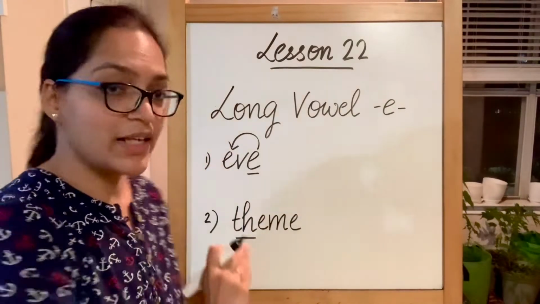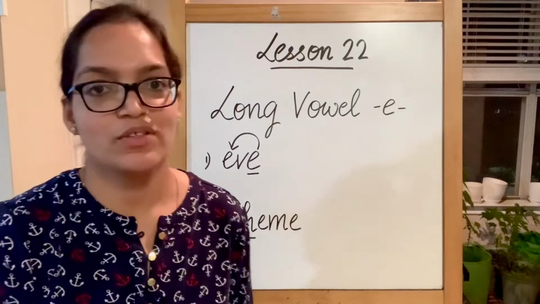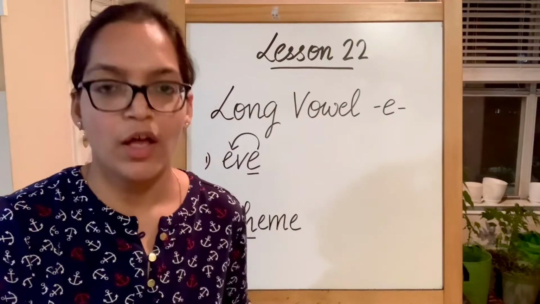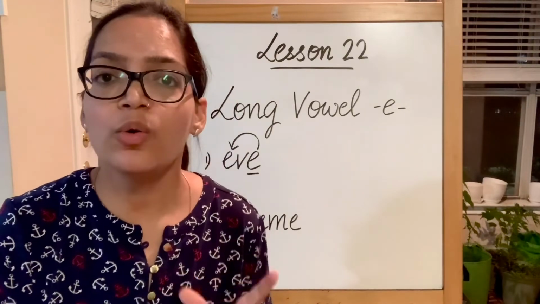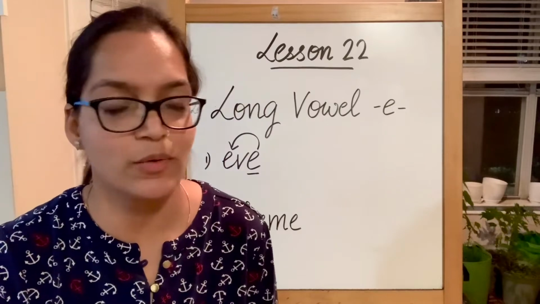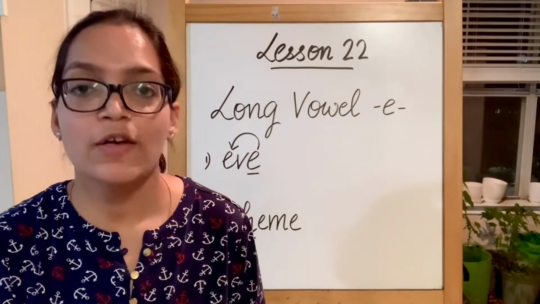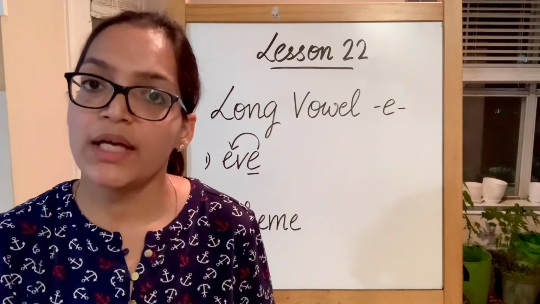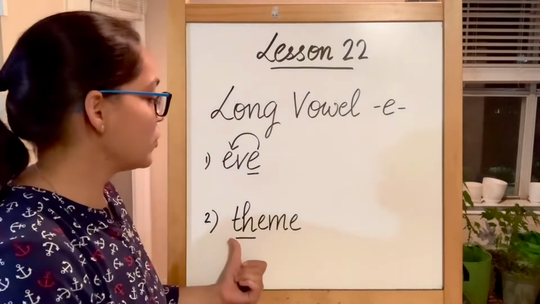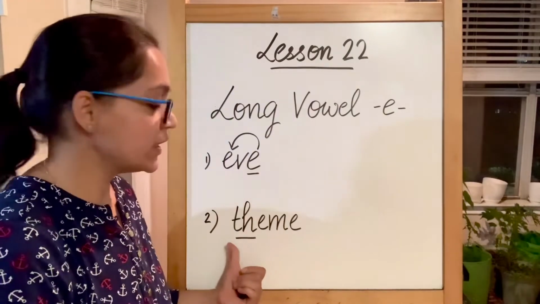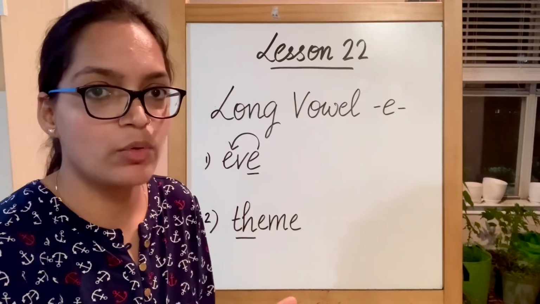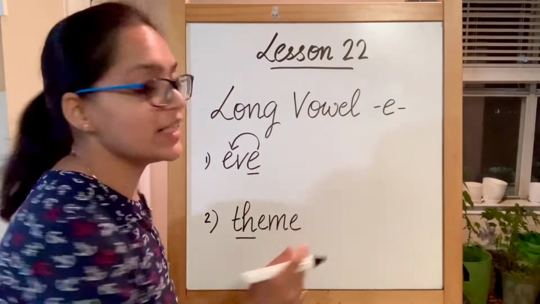This is TH, and TH makes a sound of the and the. This we have already covered before. Now a lot of people have asked me, how do I know whether it is the sound and how do I know whether it is the sound? Now what we are going to do is, first we are going to apply the sound and see if it fits in this word. This is going to be the E. I'm going to produce E, long vowel E sound. Why? Because it is ending in E.